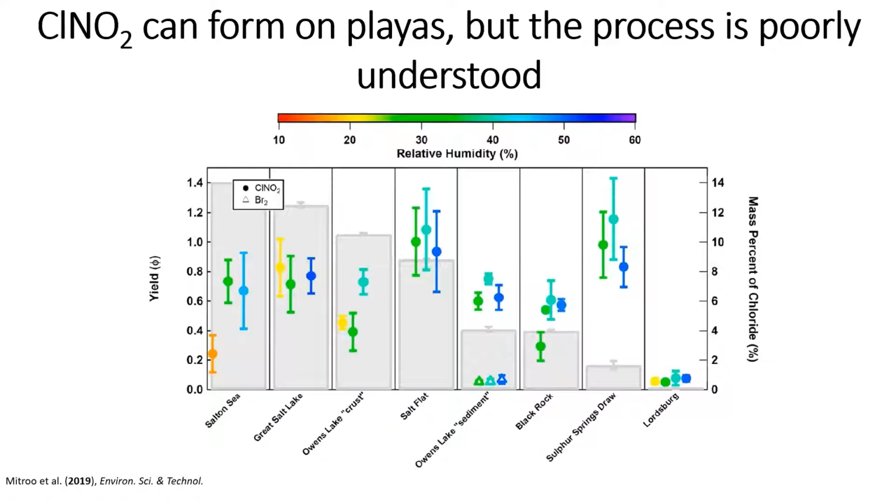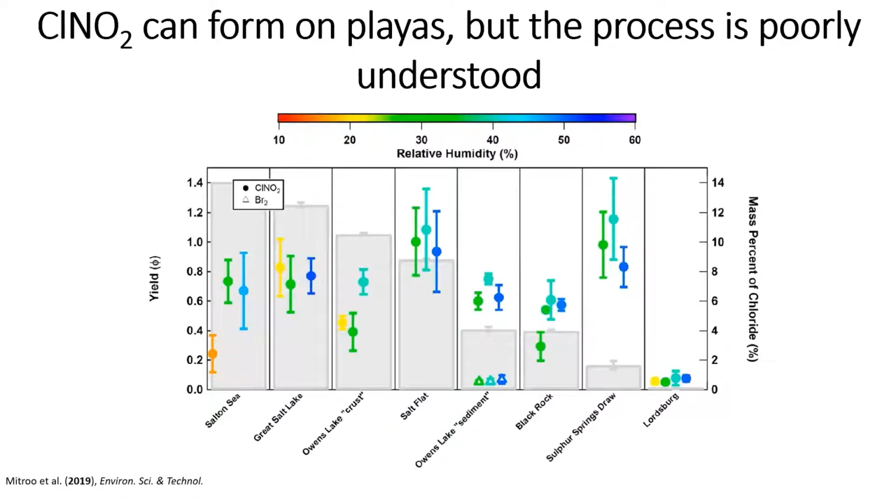The gray bars in the figure represent the mass percent of chloride calculated in different playa dust samples, while the dots represent the ClNO2 yield, or the amount of ClNO2 produced from a playa sample. And the color of each dot corresponds to the relative humidity that the ClNO2 values were determined at.